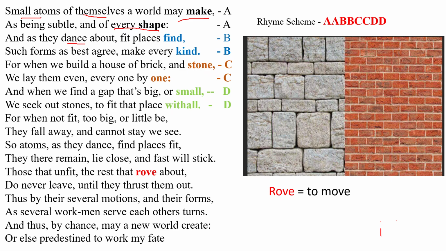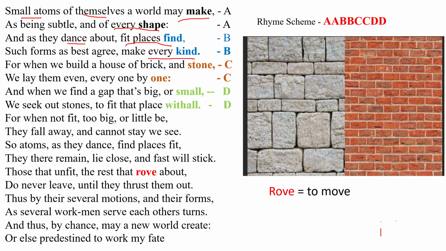As they move, they settle into suitable places. Fit places means suitable places. If the atoms find a suitable place, they settle there. Till then they move freely, constantly moving.